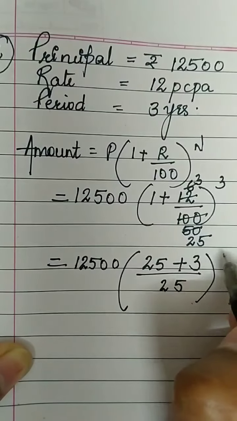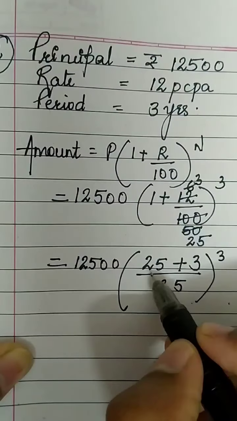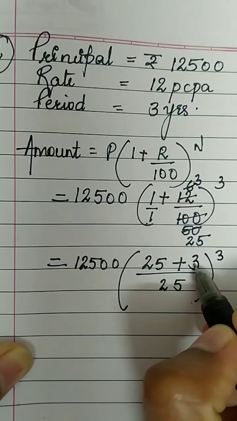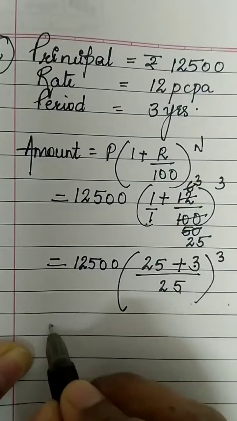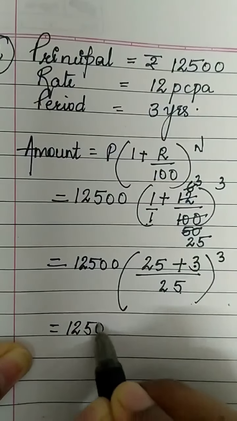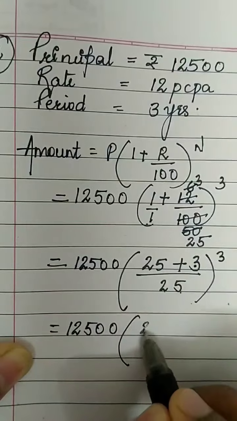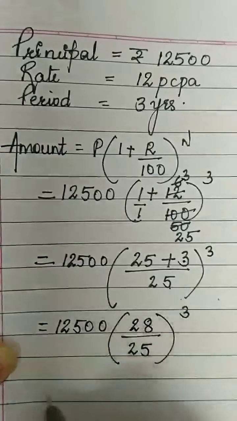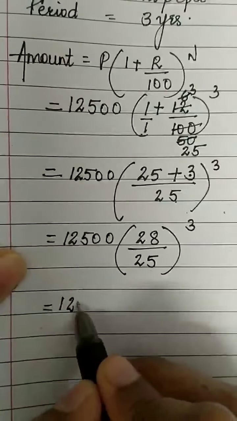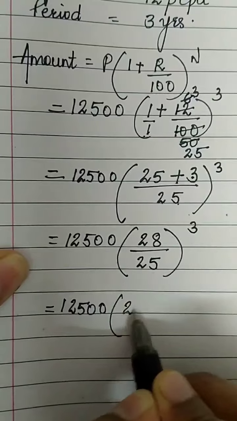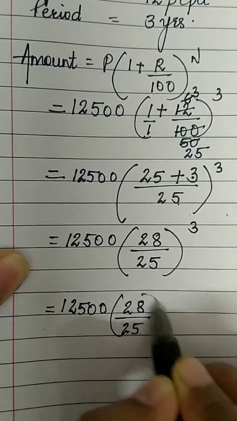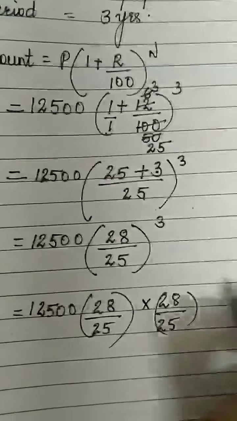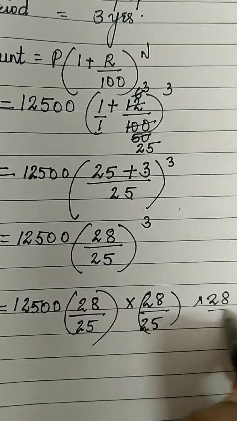Don't forget whole raised to 3. 1 into 25, 25 plus 3 here, nothing means 1, so 3 into 1, 3. 1 into 25, 25, which is equal to 12,500, 25 plus 3 is 28 upon 25 whole raised to 3. 12,500, 28 upon 25, 3 times we have to write: 28 upon 25, 28 upon 25.